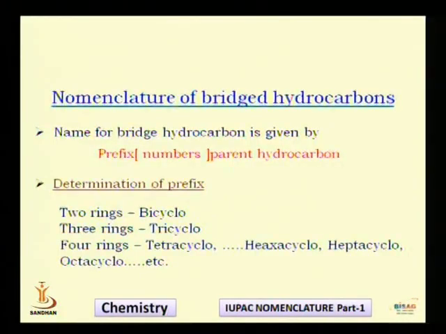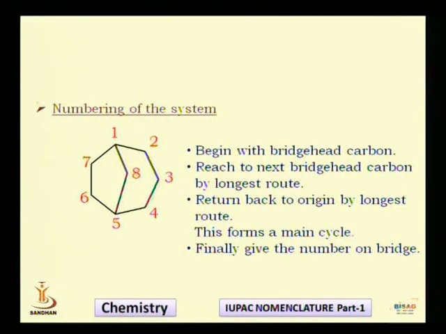Now we'll see how the numbering, that is the second component, can be written for the molecule. We have to write the numbers in a square bracket, and I will show you the procedure. Take your molecule, here I have shown you the molecule, and look at the bridgehead carbons.